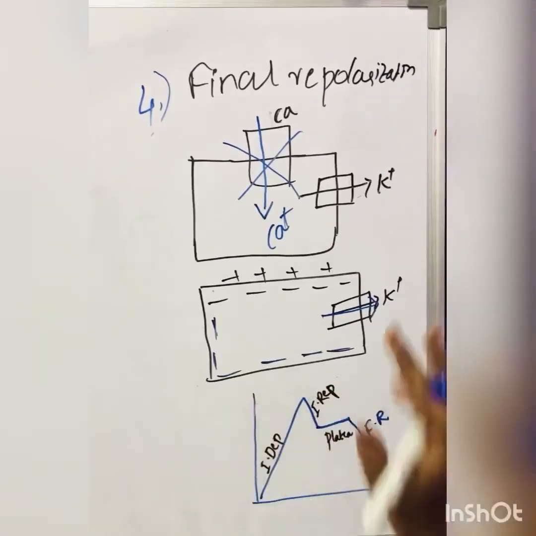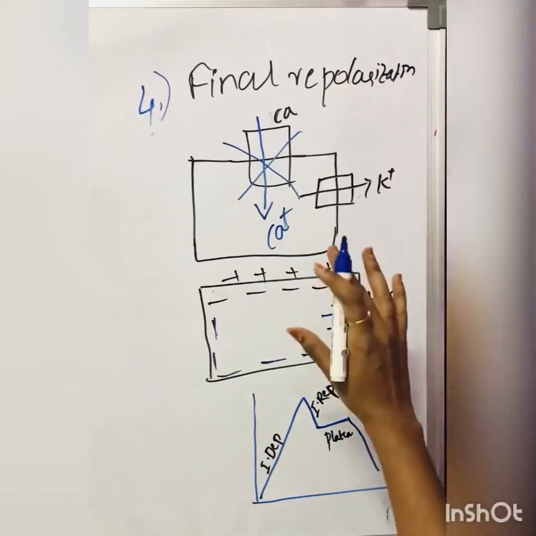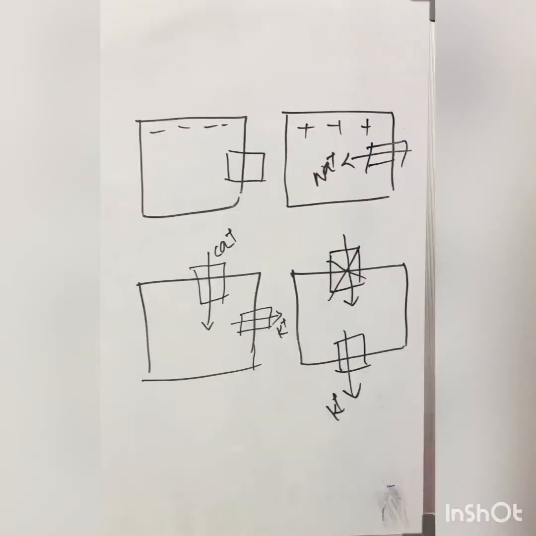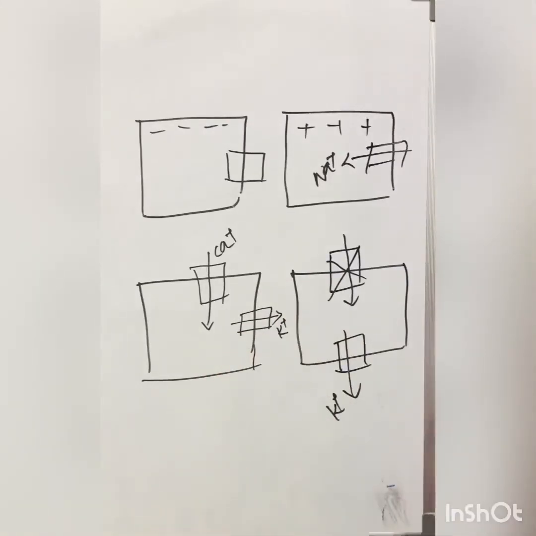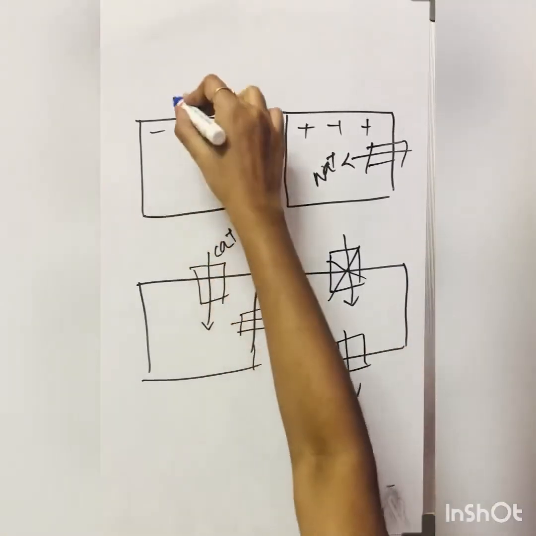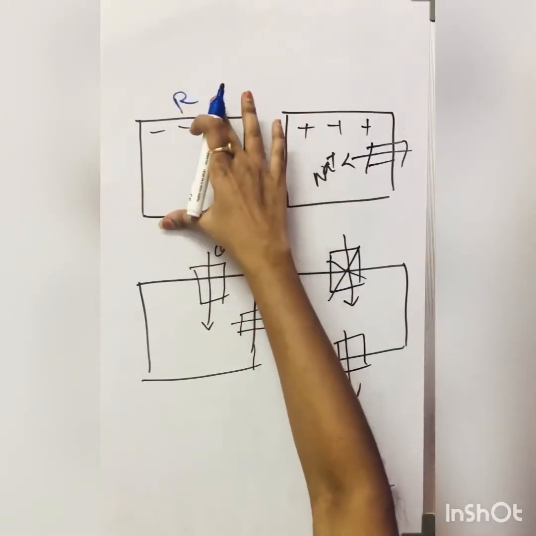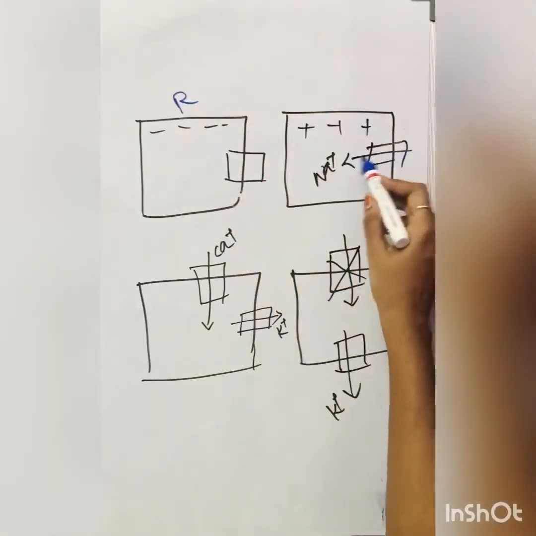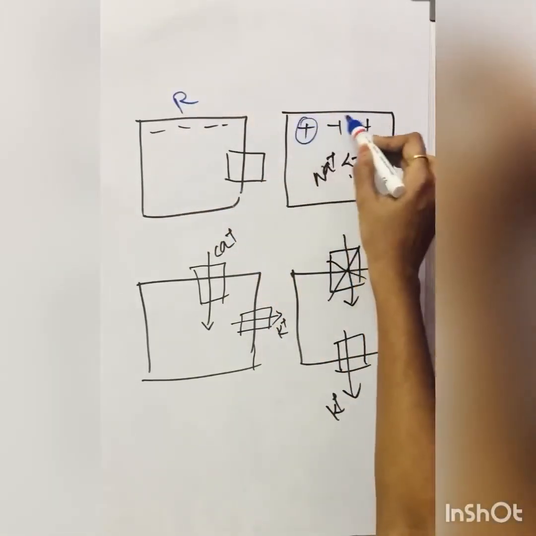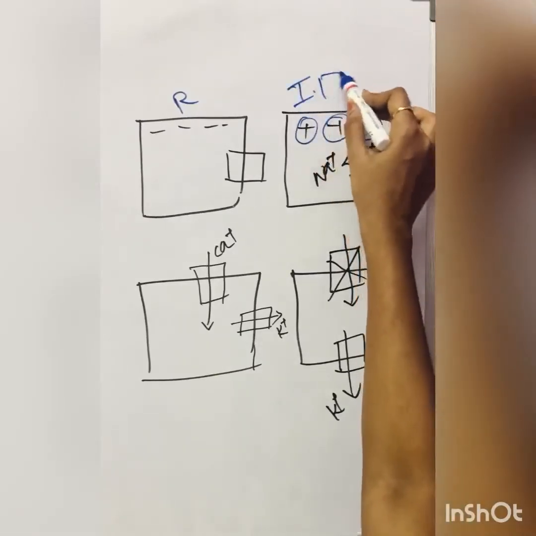All these phases of the action potential take place in the myocardial cells. Here I have arranged all the 4 phases of the action potential. First one is the resting phase, right? We should not count the resting phase in the action potential. After the resting phase, sodium enters the cell. Inside there will be a positive charge. It is called initial depolarization.